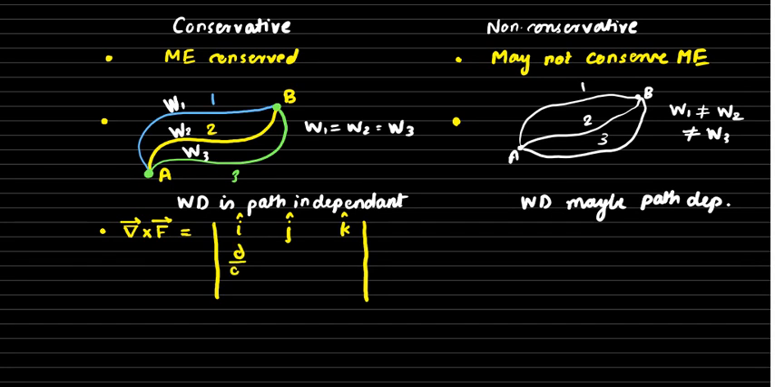So this is the partial derivative with respect to x, this is the partial derivative with respect to y, and the partial derivative with respect to z. So this is the x component of the force, the y component of the force, and the z component of the force. If this happens to be equal to 0, then the force is necessarily conservative. Another method of checking is whether the work done is path independent.